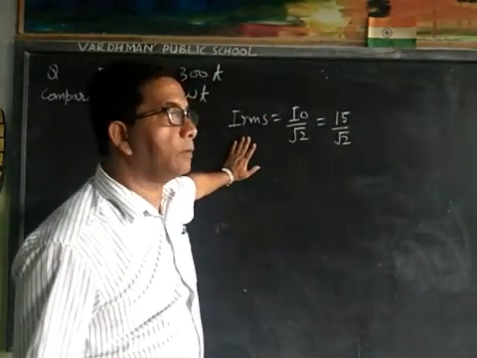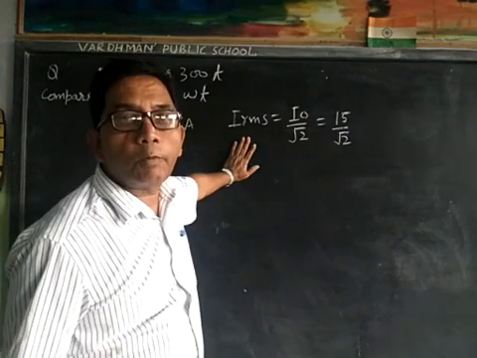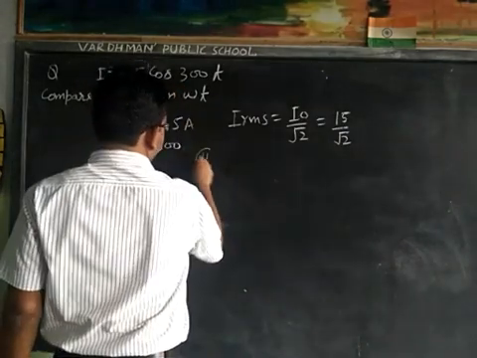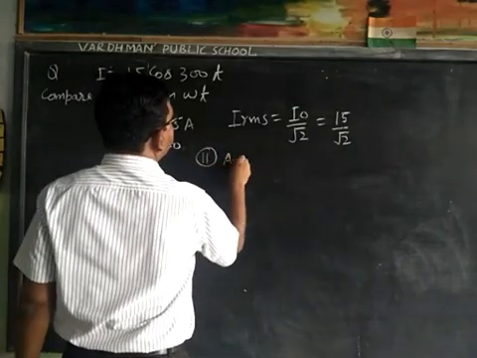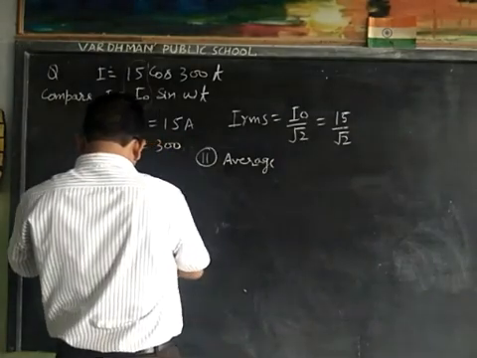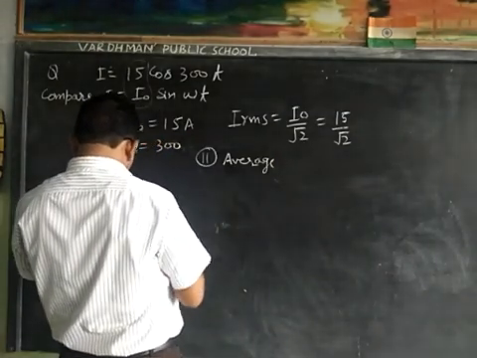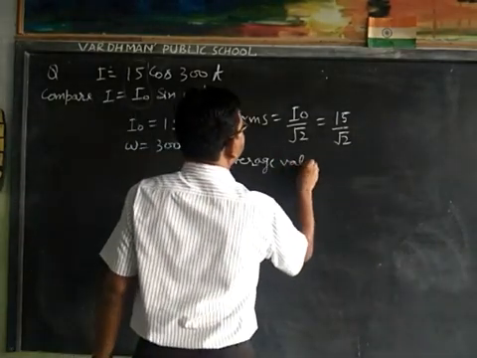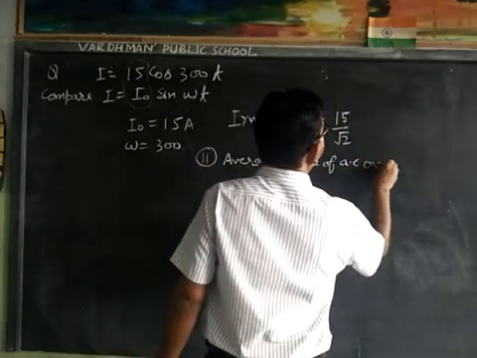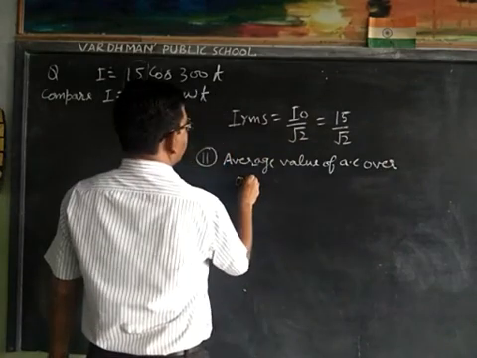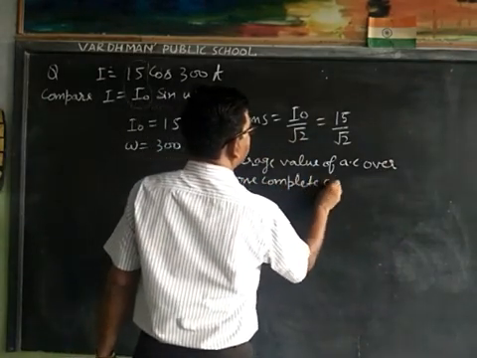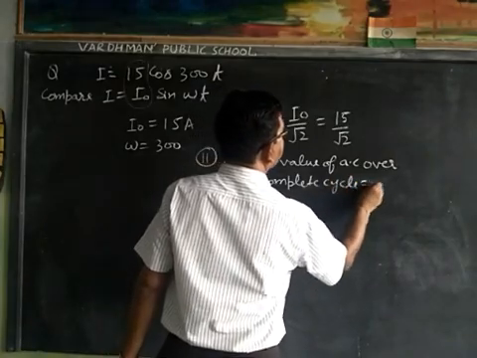Now we know that the average value of AC over one complete cycle is 0. Second part, what is the average value of AC over one complete cycle? Average value of AC over one complete cycle is equal to 0.